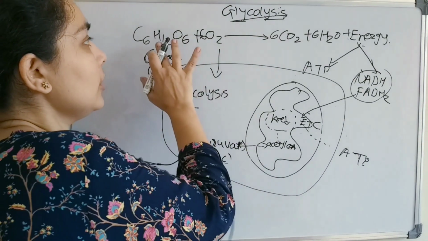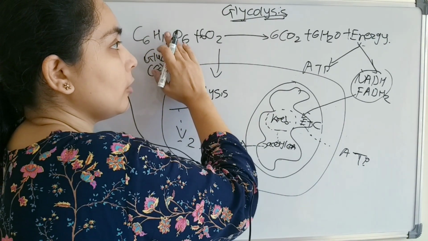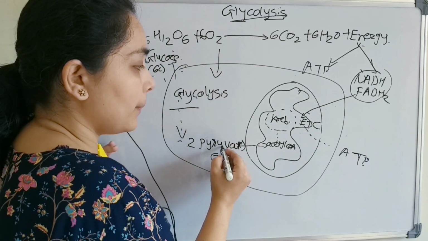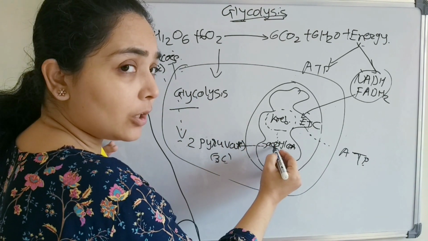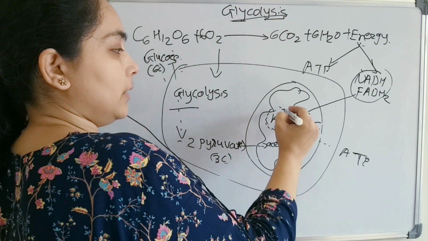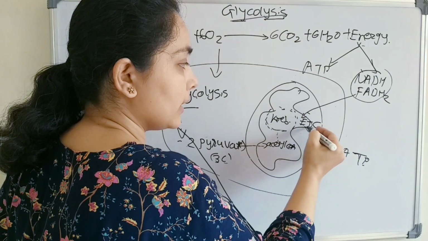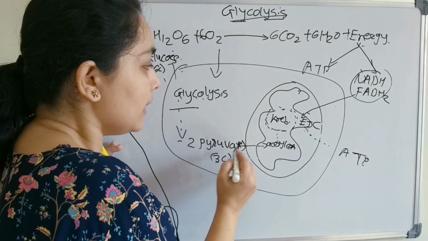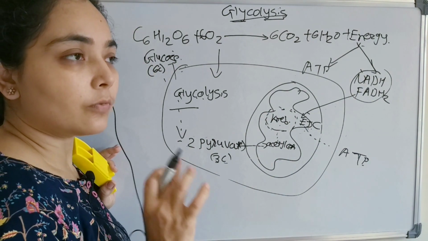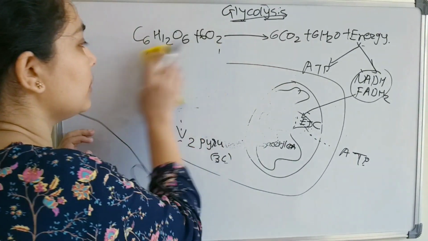So ultimately, after the breakdown of glucose to get the energy, these are the various steps. First is glycolysis, then the conversion of pyruvate to acetyl-CoA, and then the acetyl-CoA will enter into the Krebs cycle, right? And the various energy carrier molecules we get here, NADH and FADH2, will enter into the electron transport chain. Glycolysis, Krebs cycle, and the electron transport chain. Today our main focus is on glycolysis. Okay, we will revise all these things.